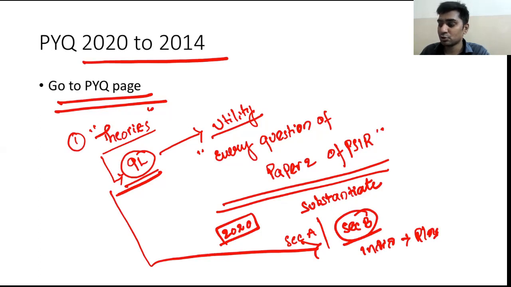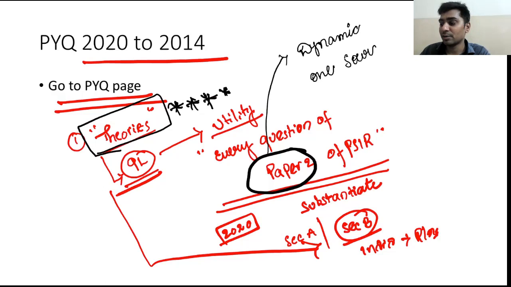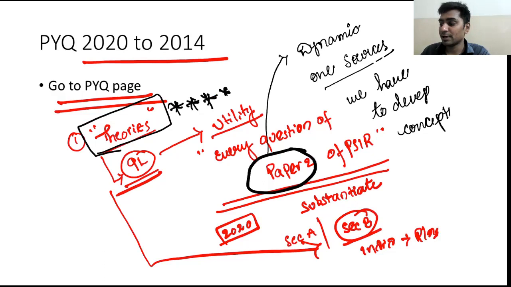So theories play a very important role, because if you want to understand paper 2, or if you want to write some answers about paper 2, paper 2 is very dynamic in nature as far as UPSC is concerned. Very dynamic paper, and you will not have one source to write the answer. The sources which are available in the market cannot sustain your needs. So we have to develop conceptual understanding, and we have to develop the application of the conceptual understanding. And this conceptual understanding has to be applied in paper 2.